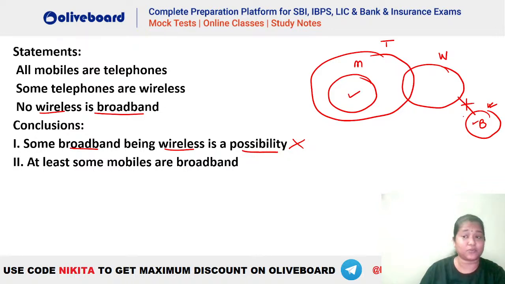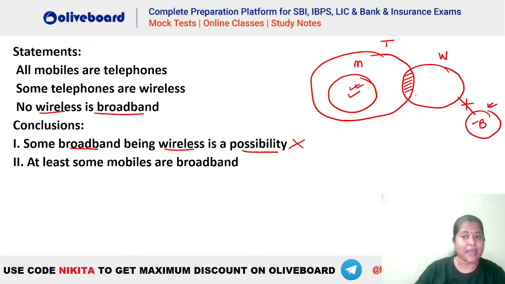You can see, Mudit, that this is just a possibility. They are independent of each other. From the diagram, what is a definite conclusion? A definite conclusion is something which you can definitely see here. You can definitely see that there is some portion of T. If the question was that some T is not B, that would be true, because there is a portion of T which will never be a part of B. Similarly, we can also see that some W is T, and that some B is not W. Those things which you can see for definite are the ones which are definitely true.